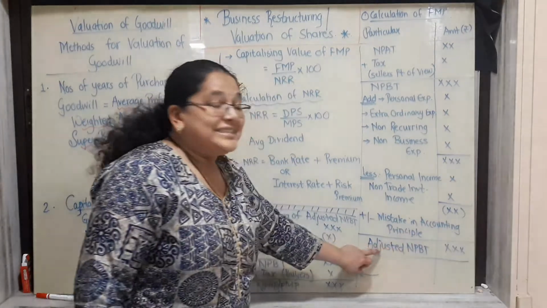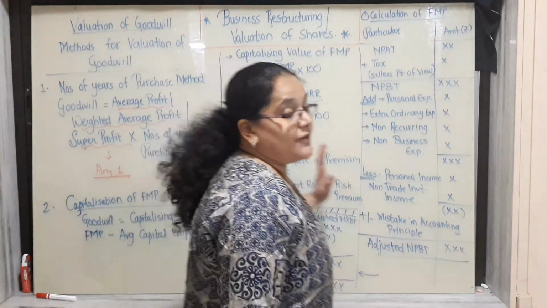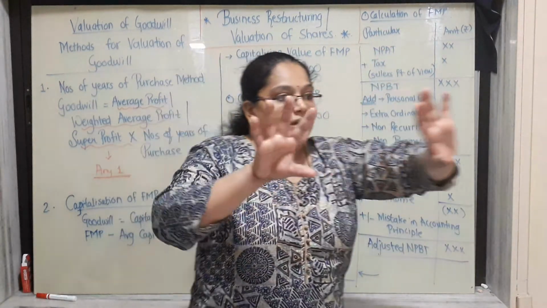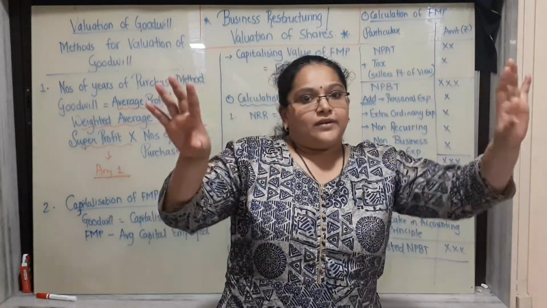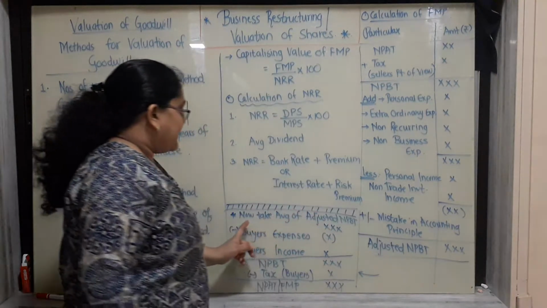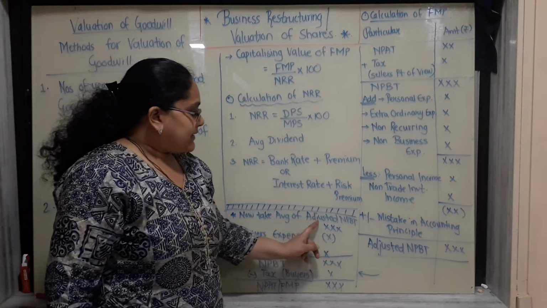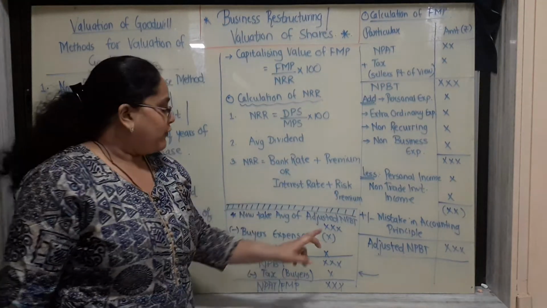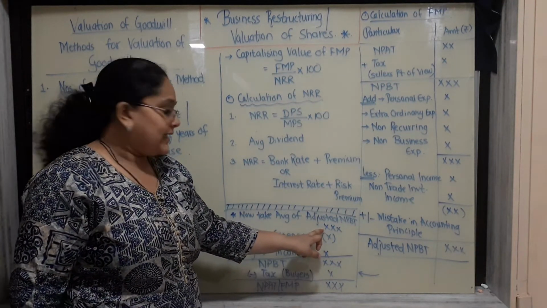You will get adjusted net profit before tax for 5 years. Now take the average of that adjusted net profit before tax: the total of 5 years divided by 5. You will get average adjusted net profit before tax.